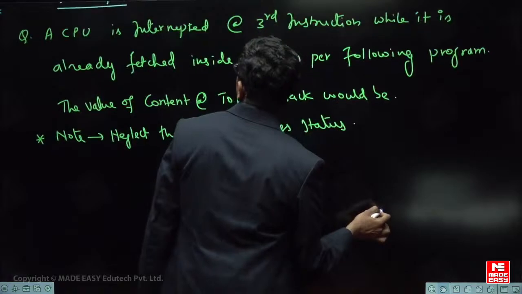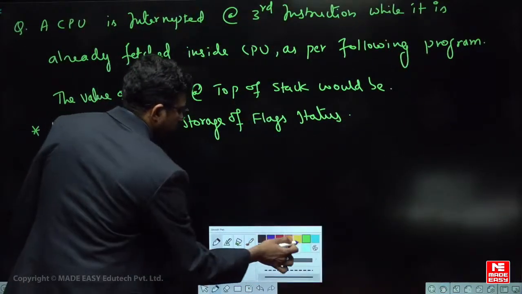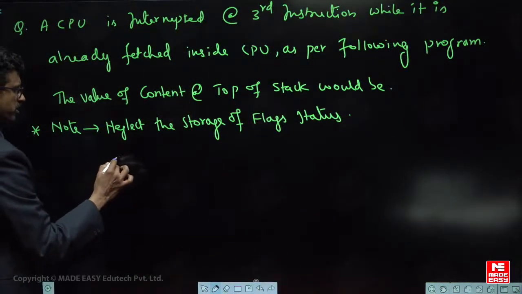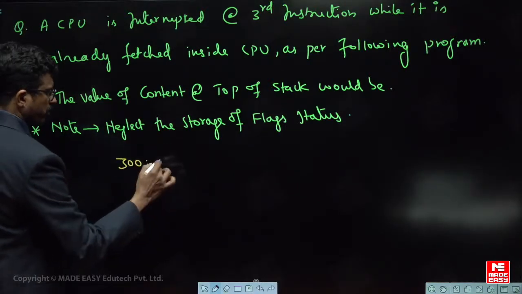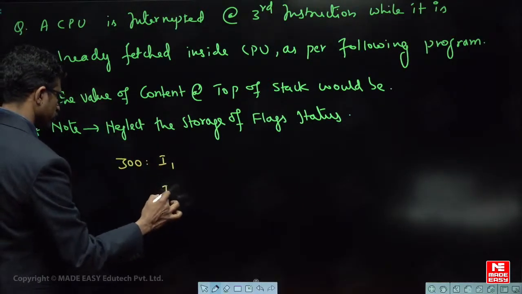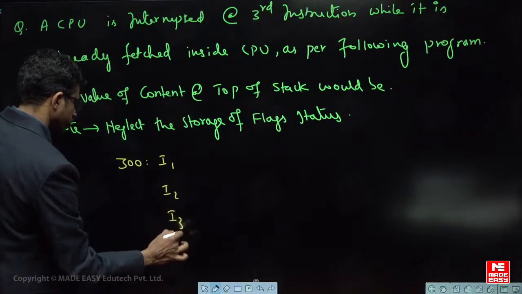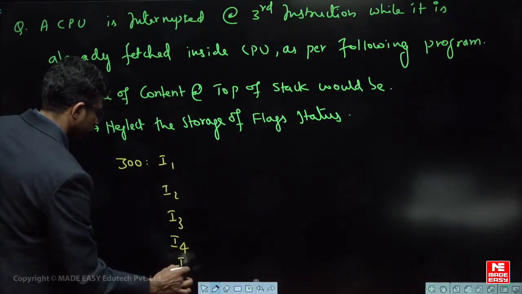Okay, fine. This is the given question. So this is the program which is given to you. The program is starting at some address, say 300. There is some program here, instruction 1, instruction 2, instruction 3, instruction 4, instruction 5.